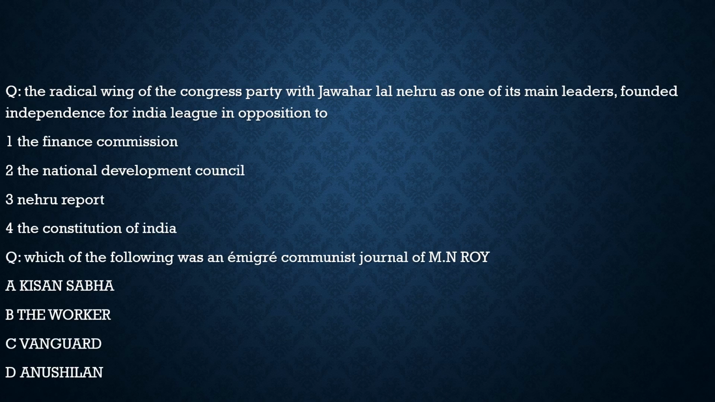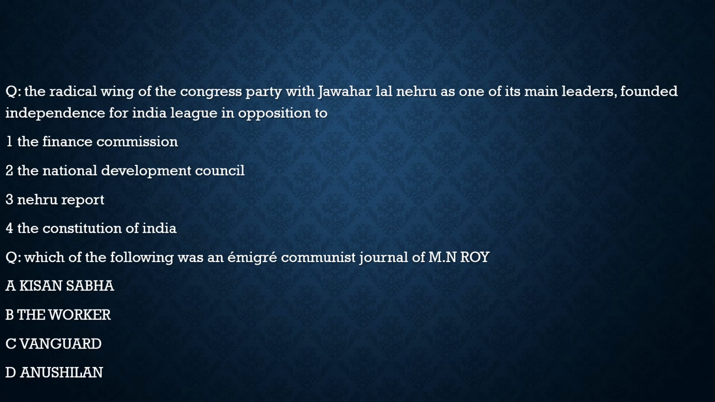Here the first question is, the radical wing of the Congress party with Jawaharlal Nehru as one of its main leaders founded the Independence for India League in opposition to what? Finance Commission? No. The National Development Council? No. Nehru Report? 100% it was in opposition to the Nehru Report. So for this question, the correct statement is option 3.